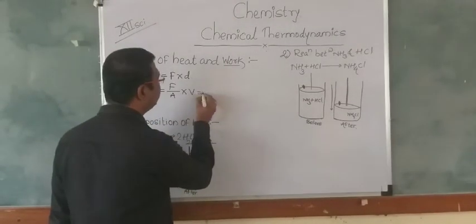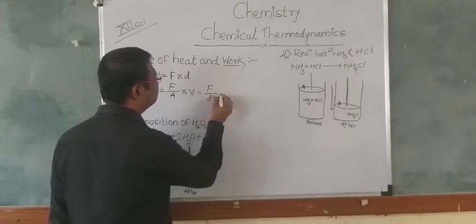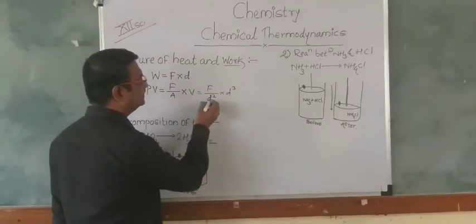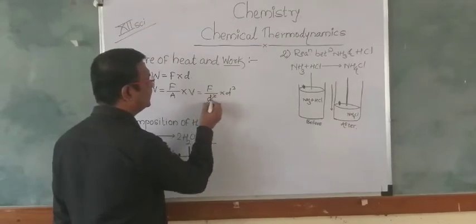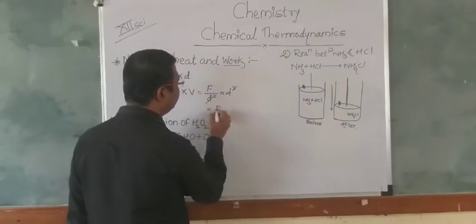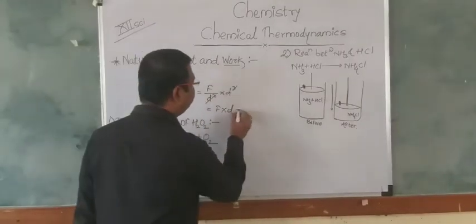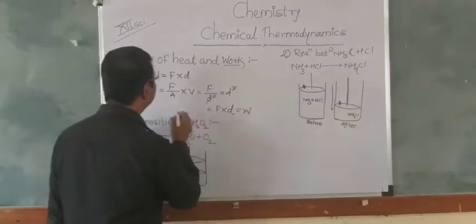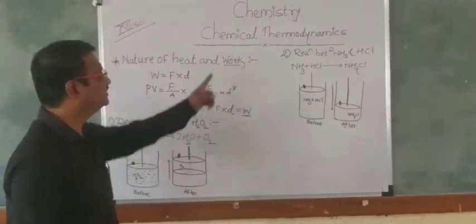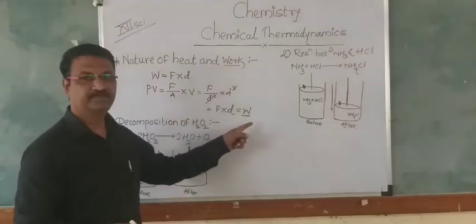We can write it as F upon d squared into d cubed. When we cancel the d squared, we obtain F into d, and F into d is nothing but W. So we prove that PV is nothing but work, according to the thermodynamic term.